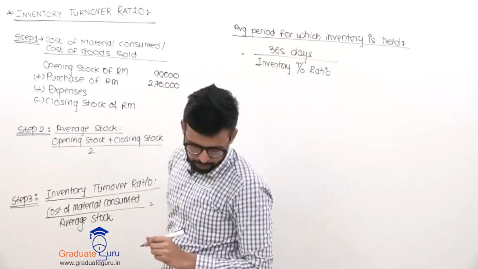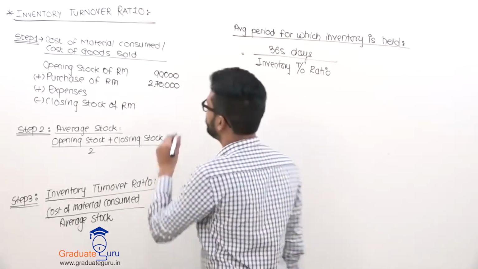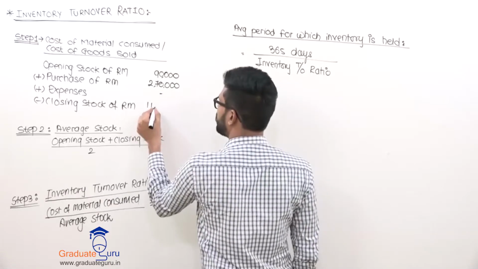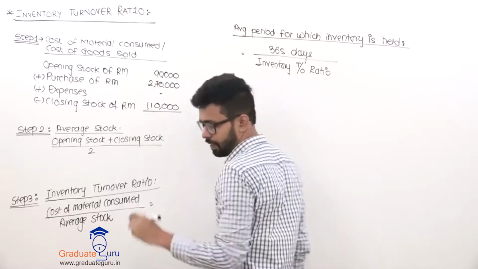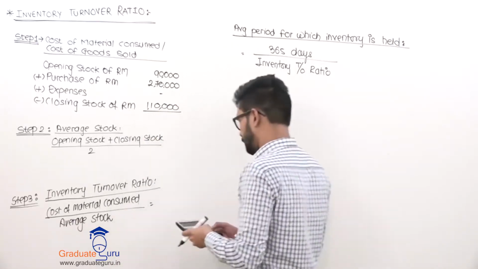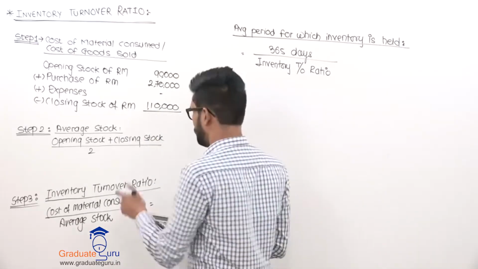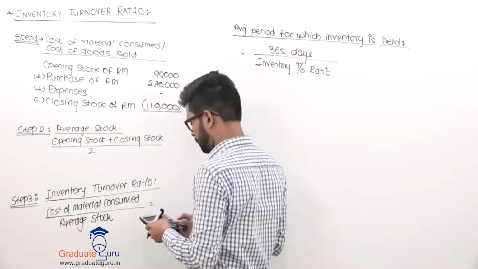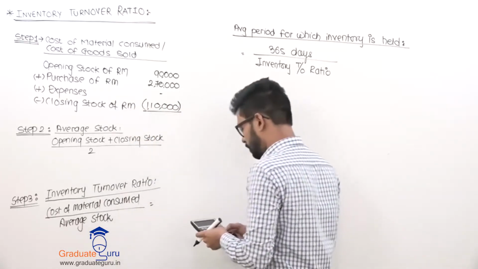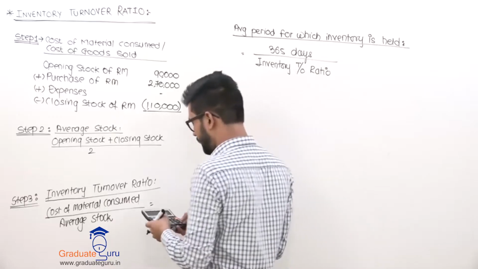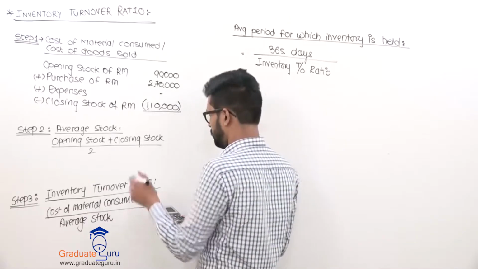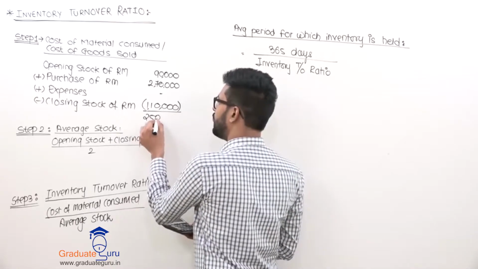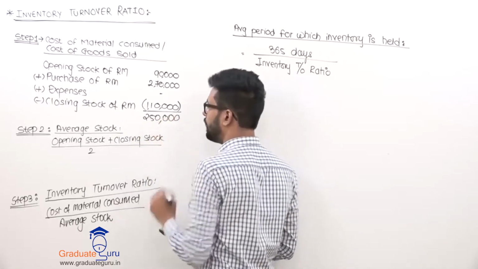Then your expenses, they are not there. 1,10,000 is your closing stock. You will arrive at 90,000 plus 2,70,000, minus, remember that, 1,10,000. That comes to 2,50,000. This indicates consumption of raw material.